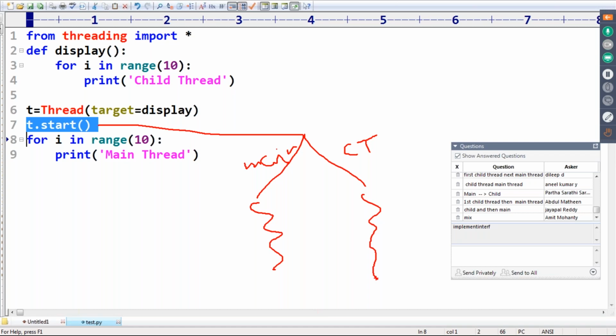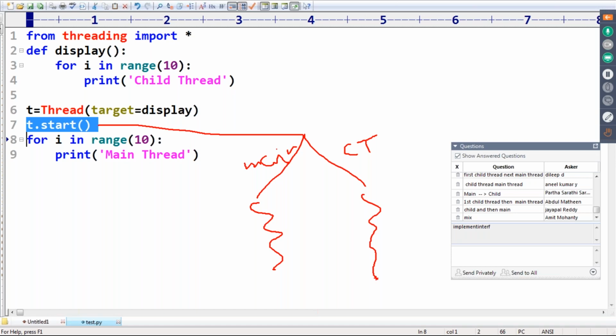It depends on the underlying operating system and underlying processor. It varies from system to system and from run to run. That's why, if multiple threads are there, we can't give a guarantee for an exact output.